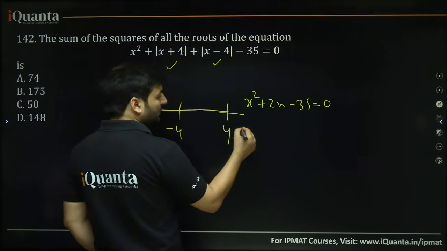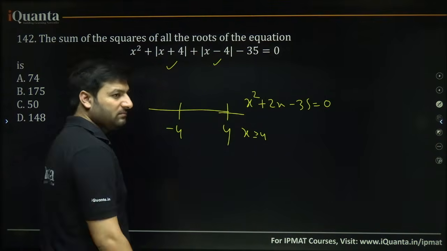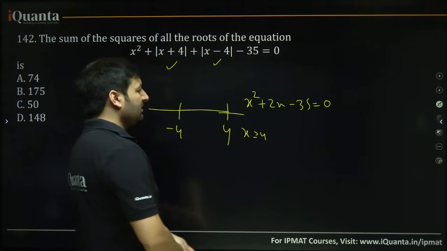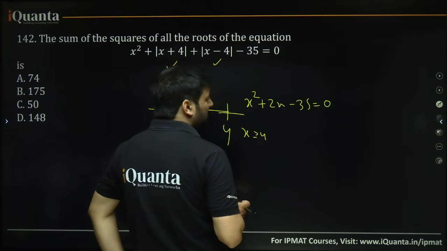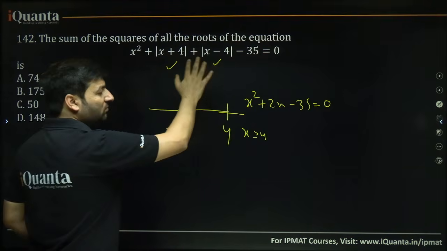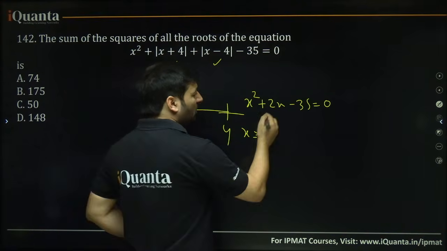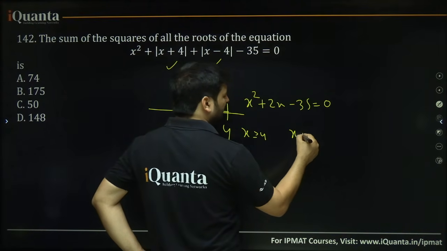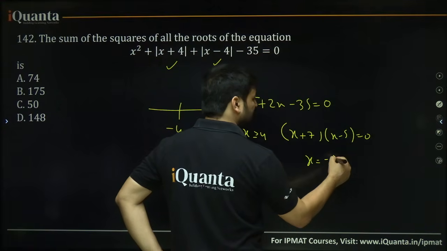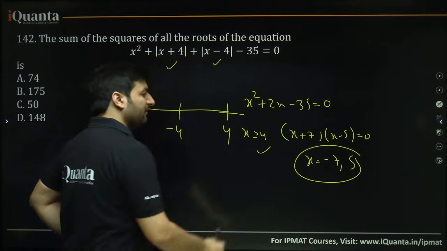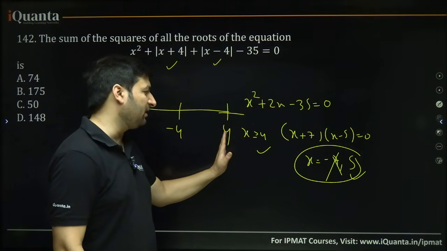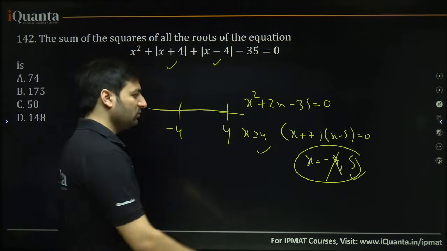What did you assume? You said that x will be greater than or equal to 4, yes or no? Greater than or equal to 4, or you can say greater than 4, doesn't matter. In fact, at x equal to 4 as well, if you put 4, this is positive, this is 0. So fine, you will take x greater than or equal to 4. What happens here? We get (x plus 7)(x minus 5) equal to 0. What are the two values of x that you are getting? Minus 7 and 5. We will only take the value that is greater than or equal to 4. That's 5, because minus 7 is below this. We have already assumed that I am working in the region where values of x are greater than or equal to 4. So only 5 will be counted from here.